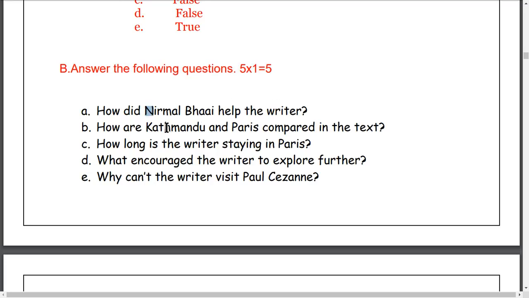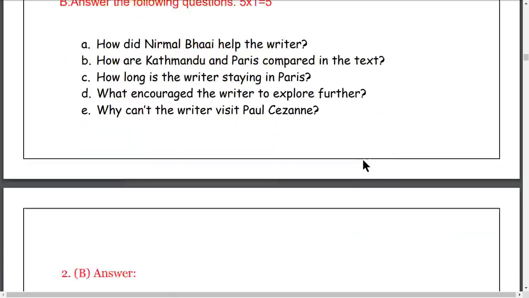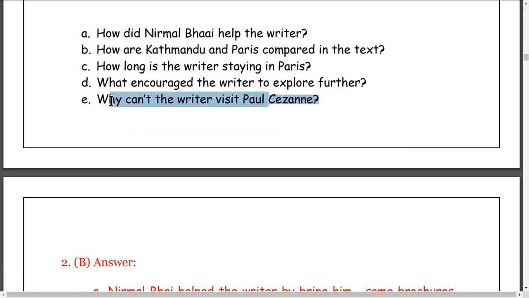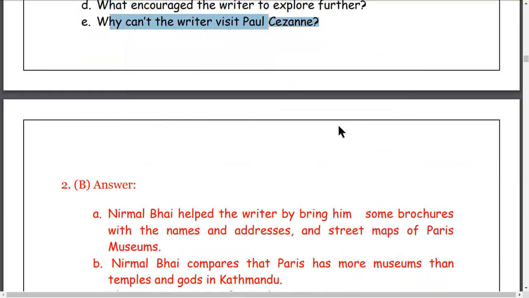Question 3: How long is the writer staying in Paris? What encouraged the writer to explore further? Question E: Why can't the writer visit Paul Cézanne? Answer here.